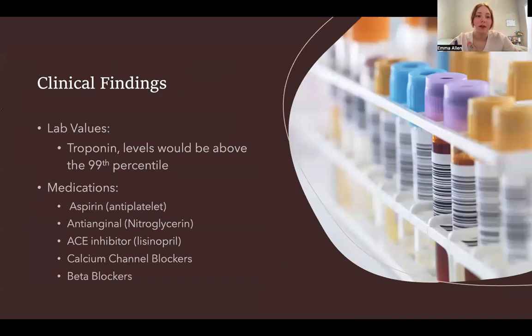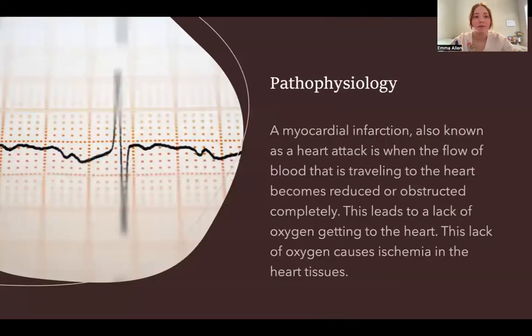Clinical findings. Lab values that would be elevated with the diagnosis of a myocardial infarction are troponin levels. They would be around the 99th percentile or above for a heart attack. Medications that we could give are aspirin, which is an antiplatelet, anti-anginal medications like nitroglycerin, ACE inhibitors like lisinopril, calcium channel blockers, and beta blockers.